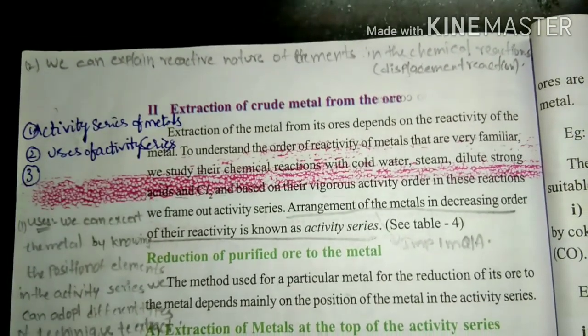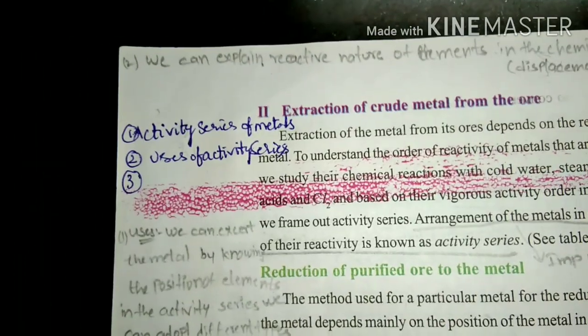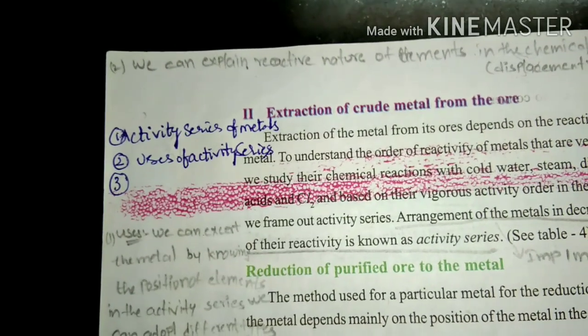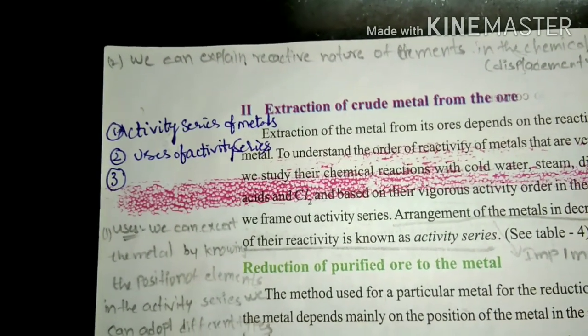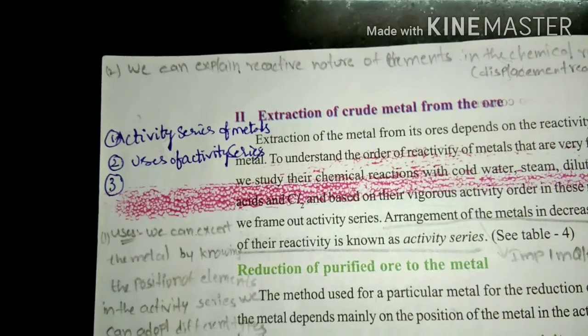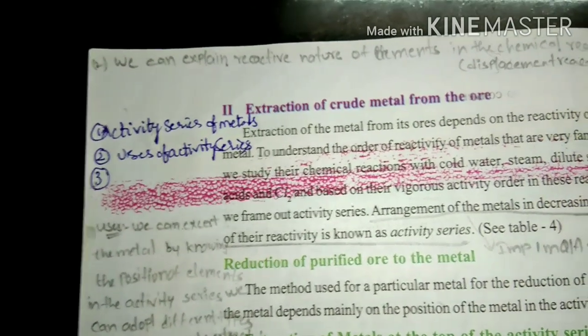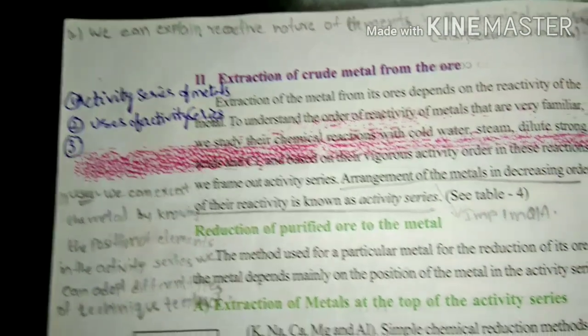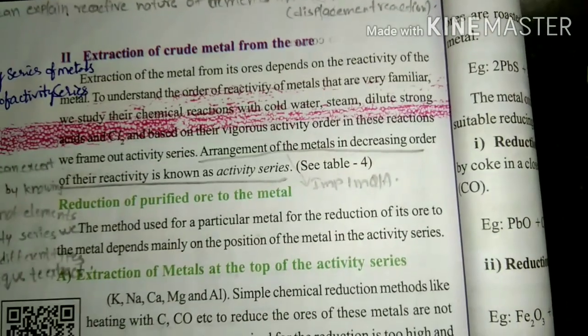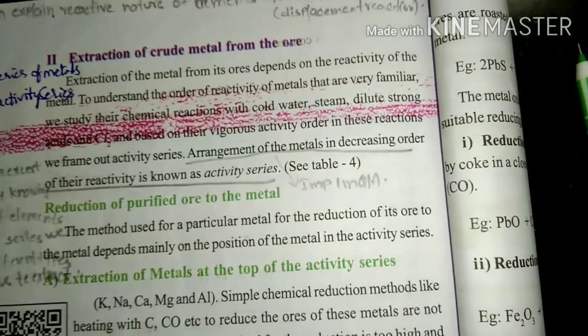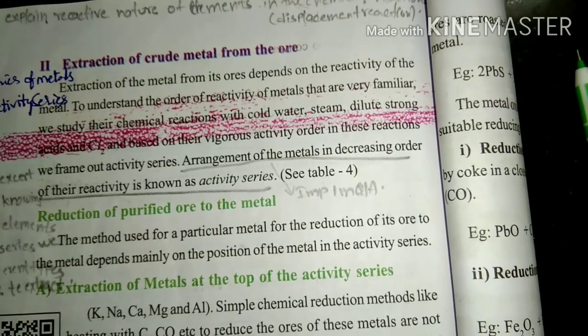In this topic, first of all, we should discuss the activity series of metals, and the uses of the activity series as a subtopic.